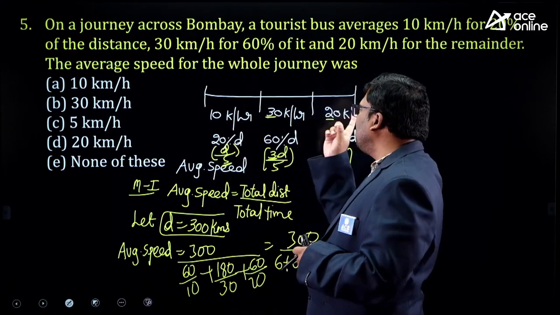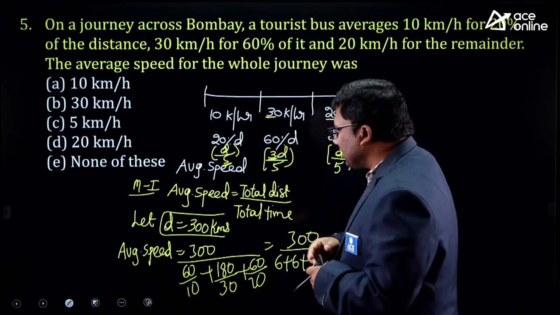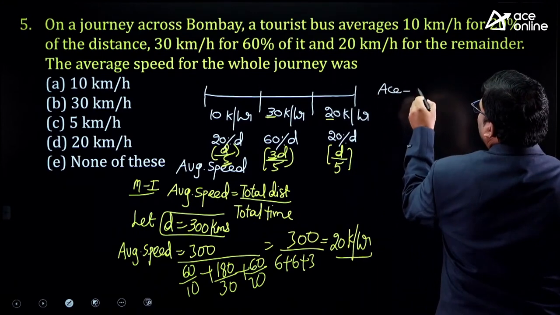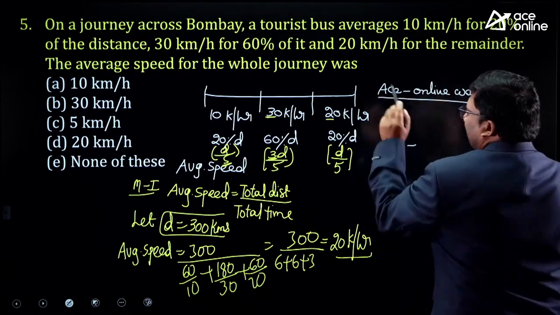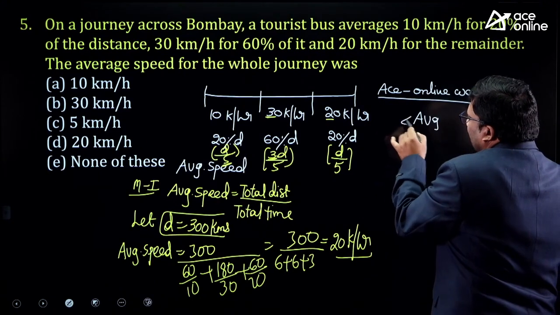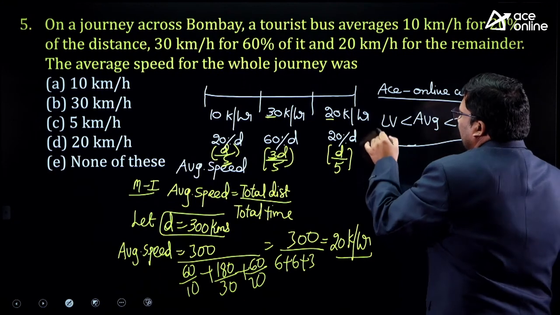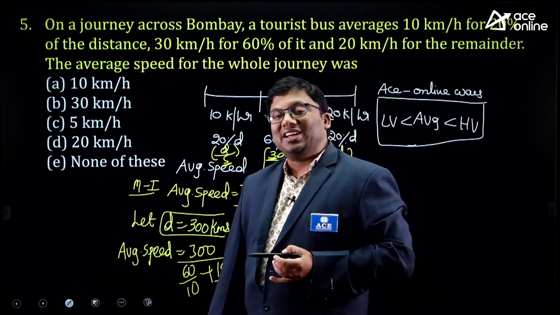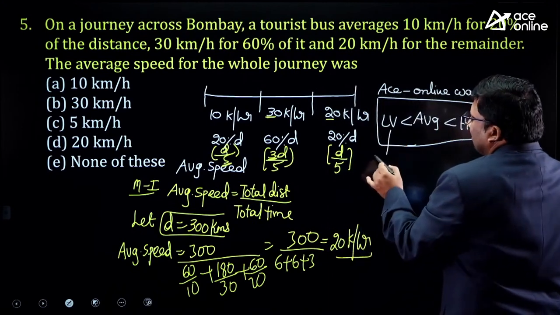This is 10, this is 20, this is 30. Speeds are given as 10, 20 and 30. A simple concept, if you know it, you will get the answer. What is that concept? Average always lies between the lowest value and the highest value. Everybody knows that. Average is always greater than the lowest value and always less than the highest value.